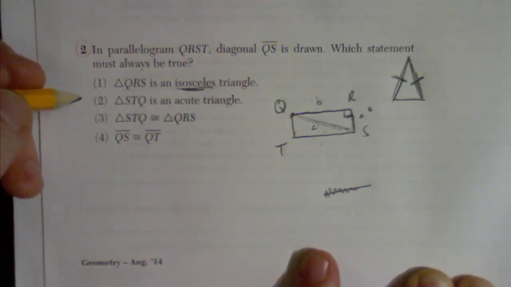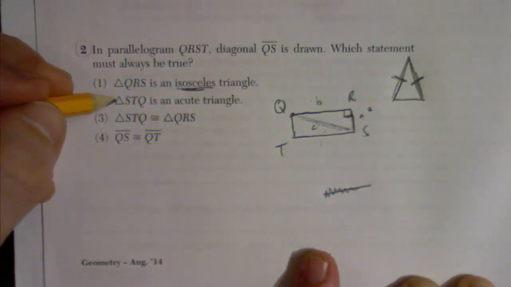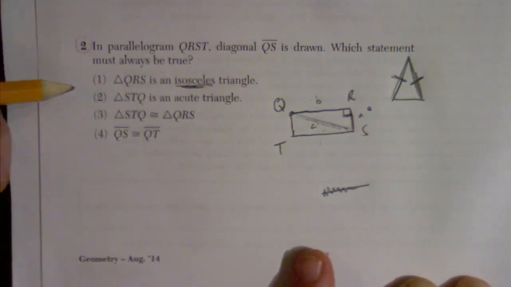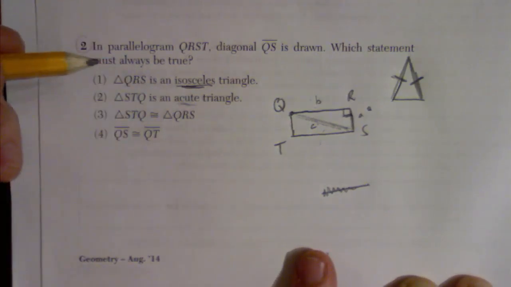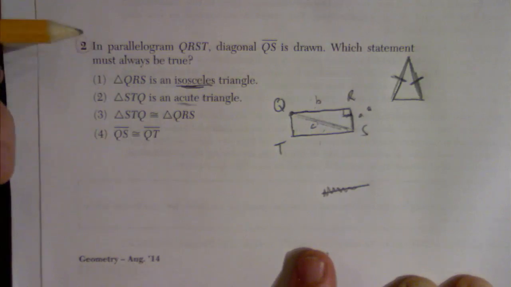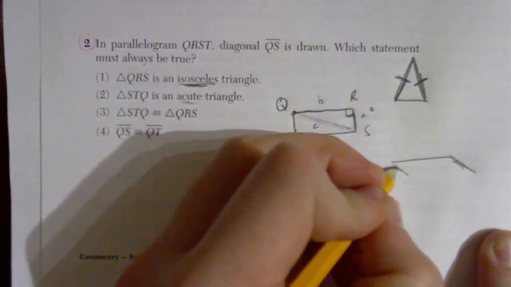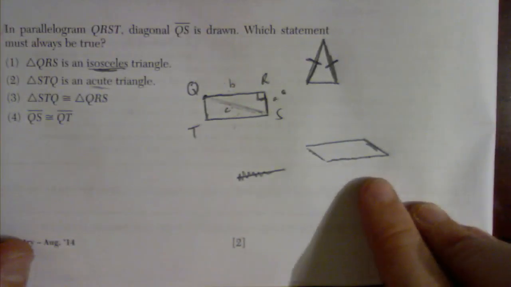If I take a look at the next one, it says that triangle STQ is an acute triangle. Even if you don't know what that means, you can probably take a good guess. An acute triangle is a triangle that has only acute angles in it. Well, if I drew out a parallelogram like this, this is another example.